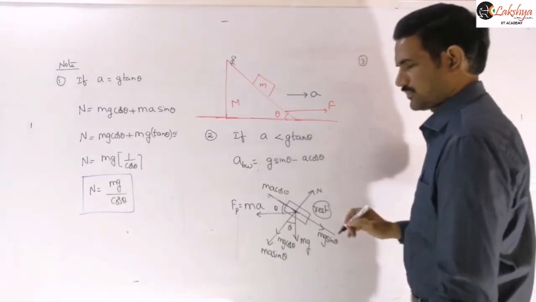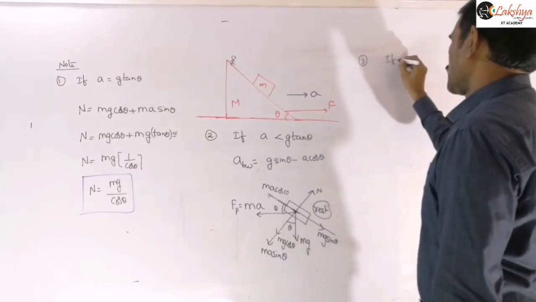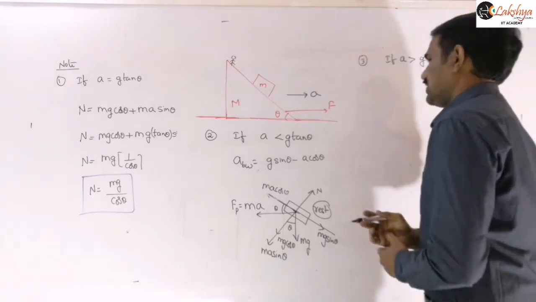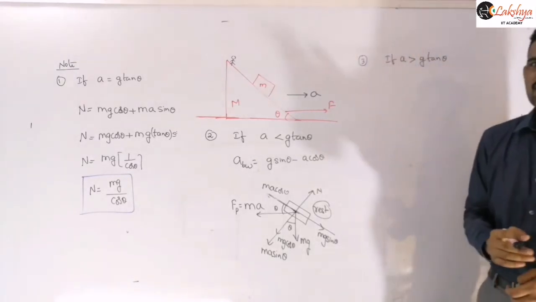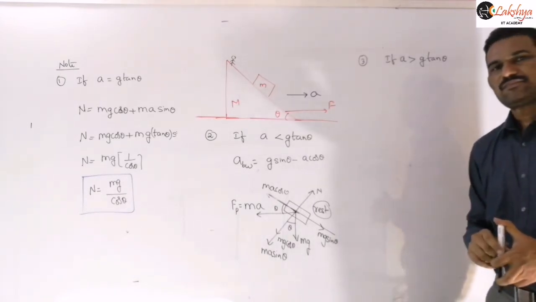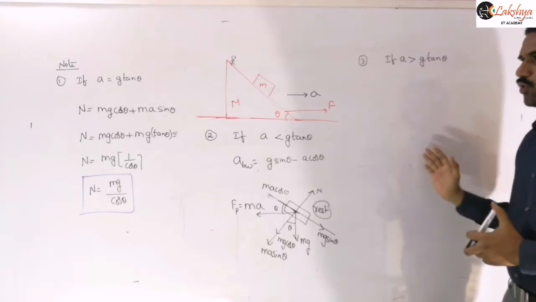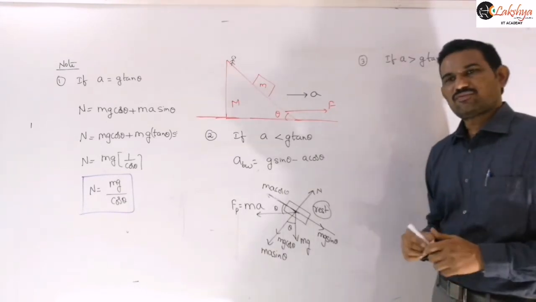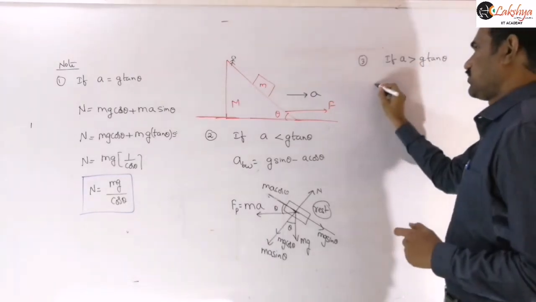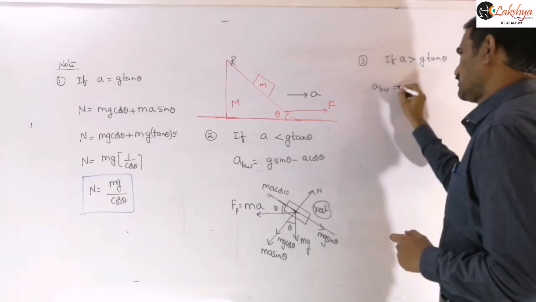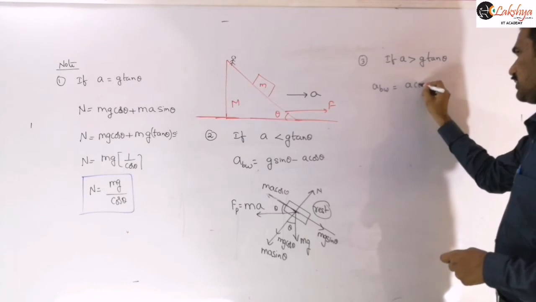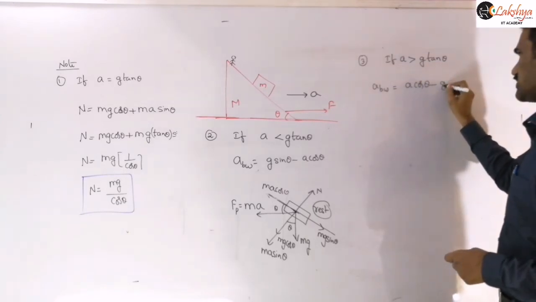If the acceleration of the wedge is greater than g tan theta, then the block slides up with respect to the wedge, with a relative acceleration given by a cos theta minus g sin theta.